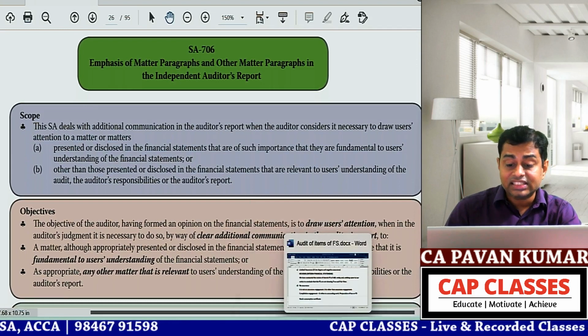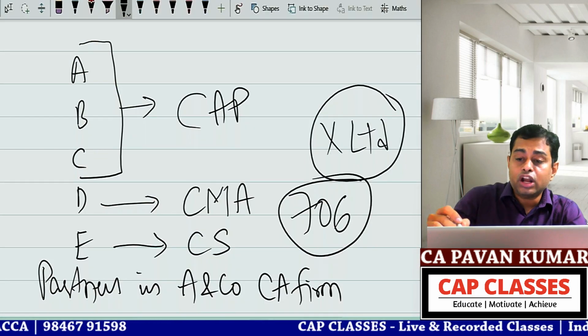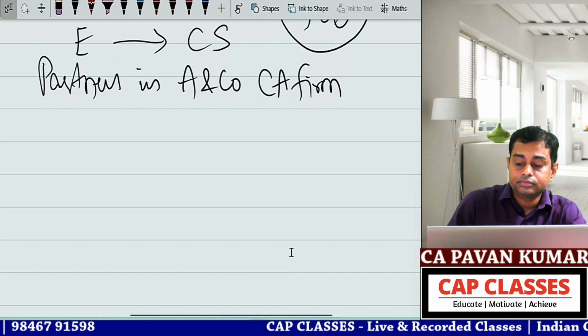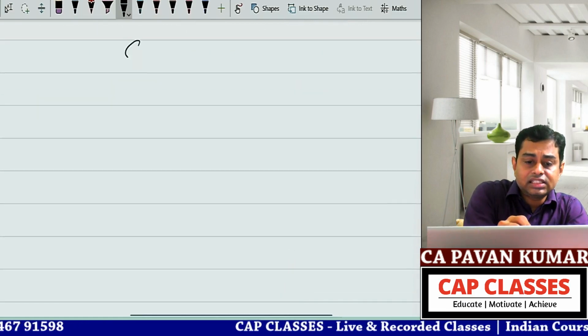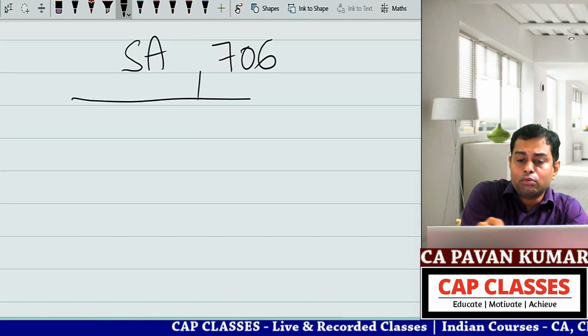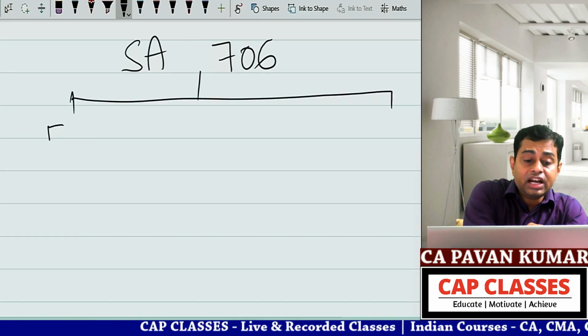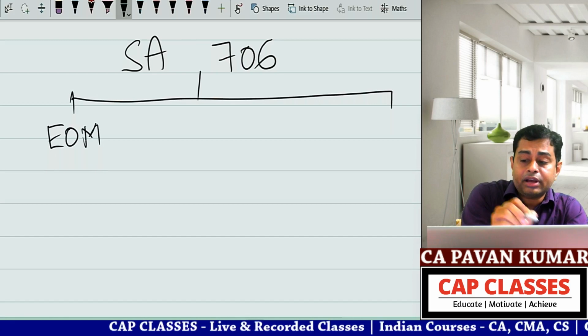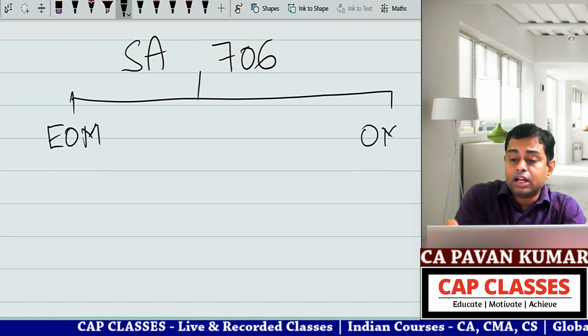SA706. From that, two arrow marks down. On the left side write down emphasis of matter paragraph. On the right side write down other matter paragraph.